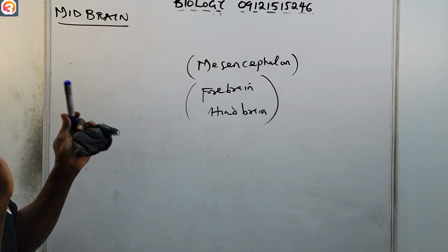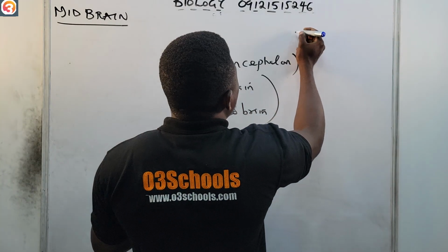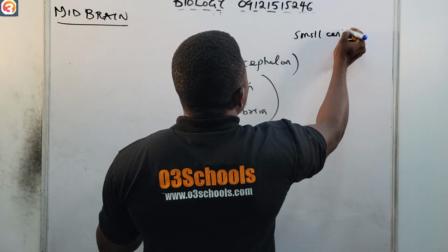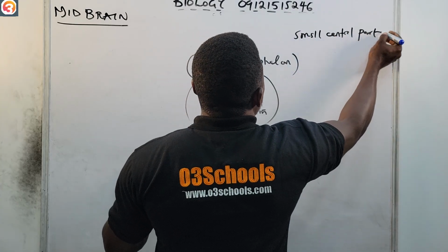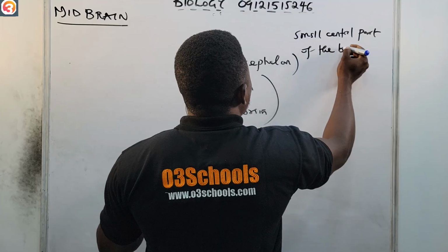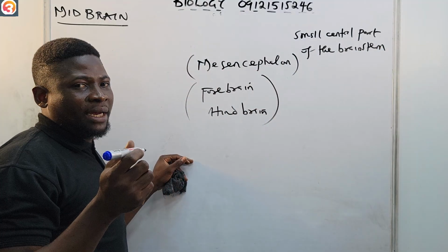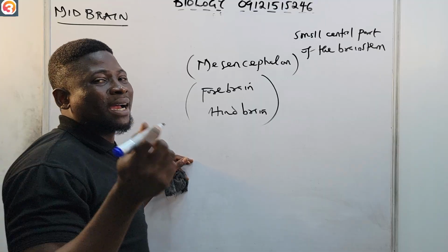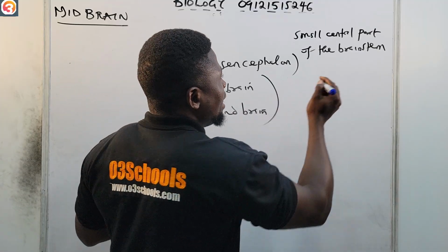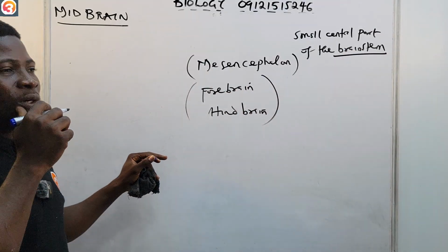Okay, and the midbrain is a small central part of the brainstem. This brainstem is the lower part of the brain that connects the brain to the spinal cord.